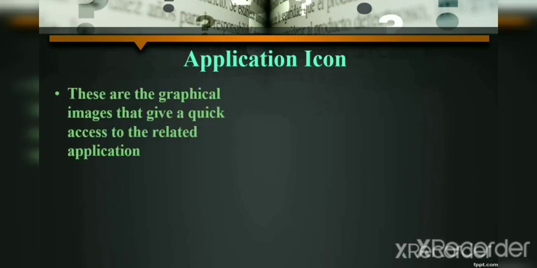What is this type of application icon? These are graphical images that give quick access to the related application. Application means what? Microsoft Word, Microsoft PowerPoint, Microsoft Excel, Paint, Logo, Tux Paint. These are all application software. Whatever picture or icon is there on the desktop for them, that icon is called an application icon.